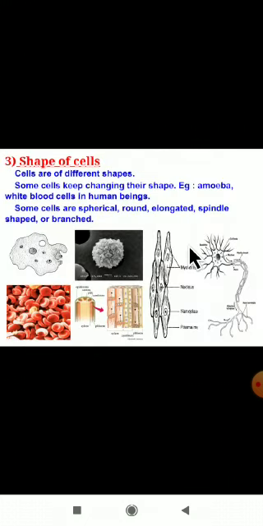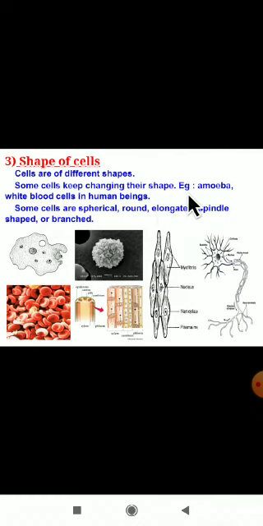Shape of cells. Cells are of different shapes. See, dear students, all the cells are not in the same shape. The shape of the cells is different in different organisms. Some cells keep changing their shape. Example: amoeba, and white blood cells in human beings.